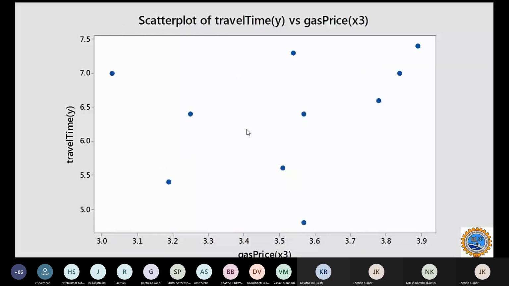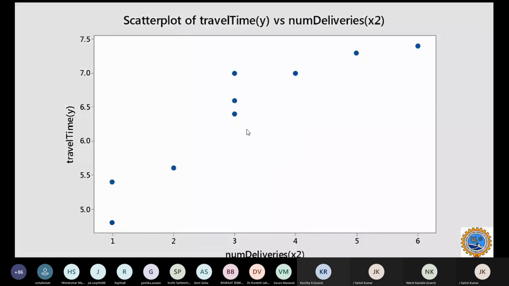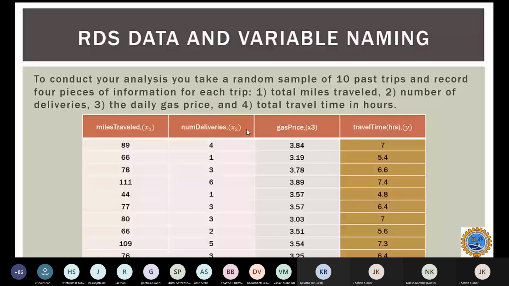Then the third parameter, the gas price and the travel time. As you can see in the third column here, gas price X3 and travel time, I'm trying to plot. If my gas price is 3.84, the travel time is 7 hours. Sometimes my gas is taking 3.19 units of gas.